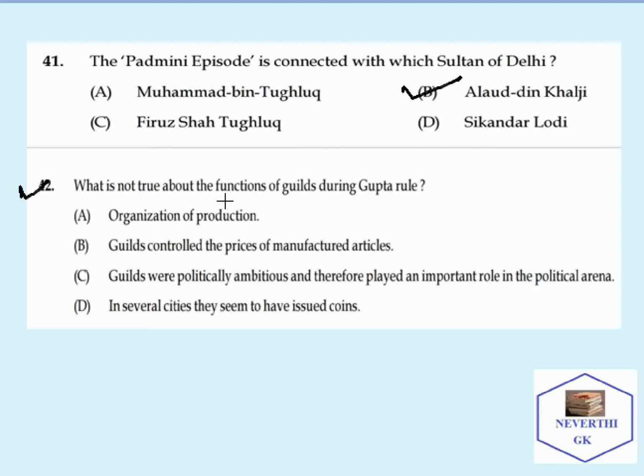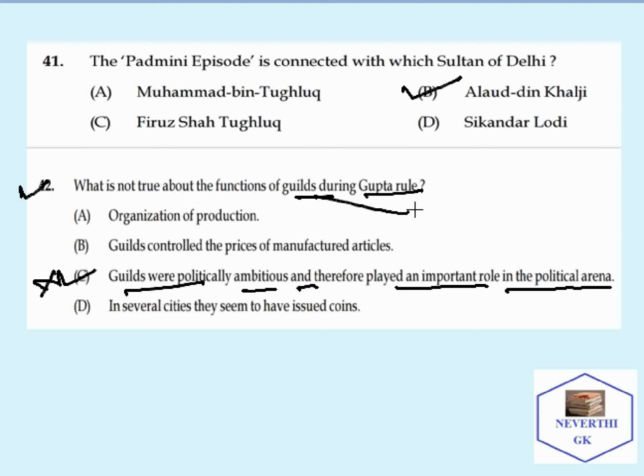Which is not true about the function of guilds during the Gupta Empire? So the correct answer is C. Guilds were politically ambitious and therefore played an important role in the political arena. This is not one of the functions of guilds during the Gupta Empire.